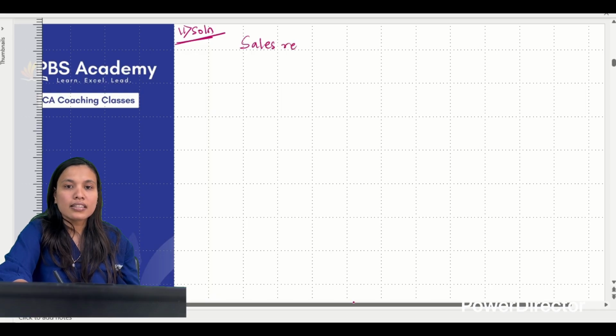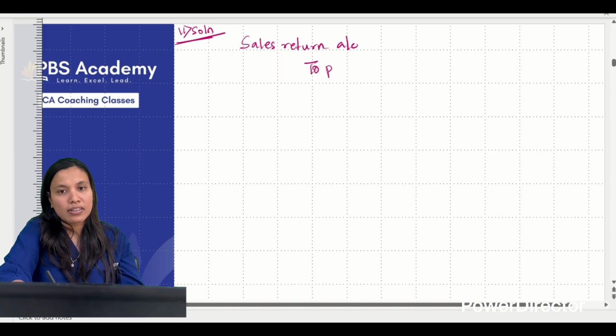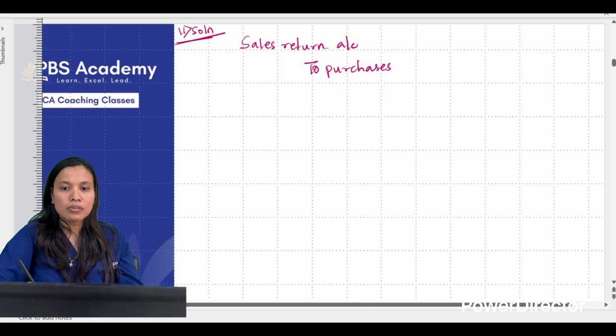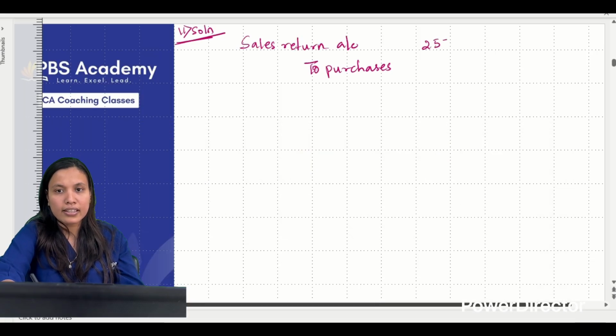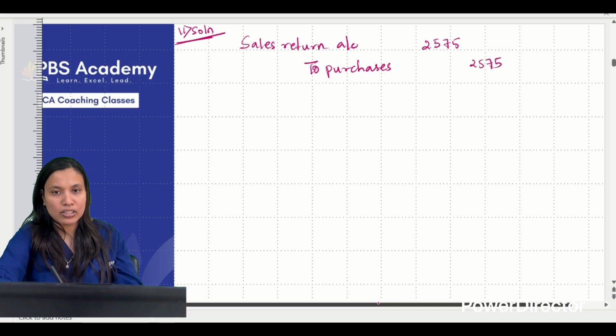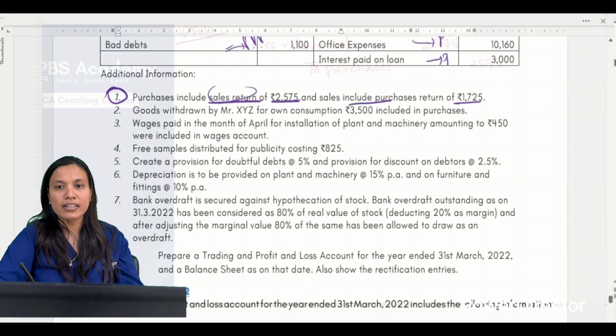So sales return account debit. That is there. But it has come in purchases. That should not have come. So sales return to purchases. Amount is how much? 2575. So this is the rectification entry I'm passing. समझ में आ गया? Sales return included in purchases. So that's why we are removing it.